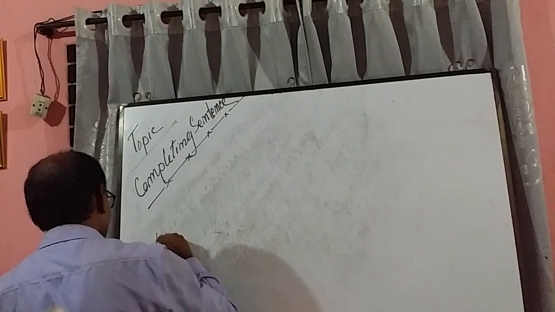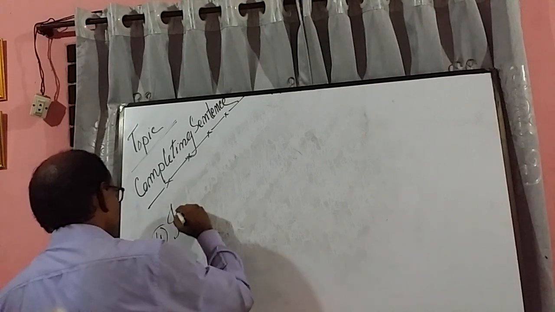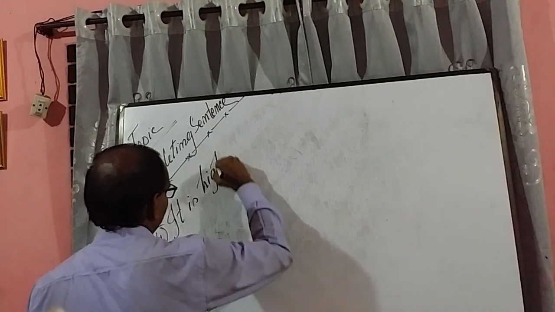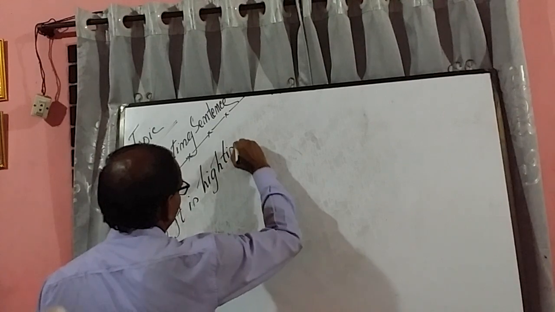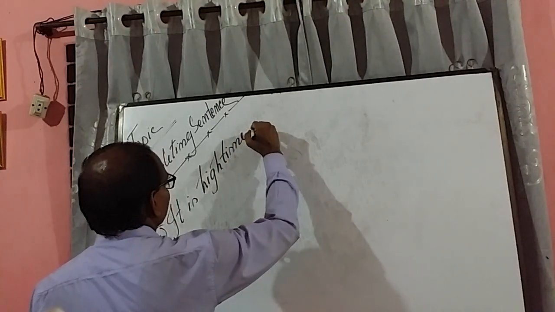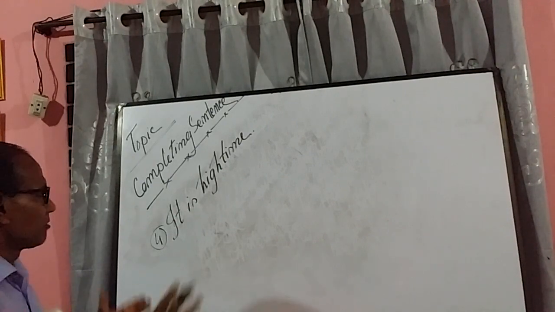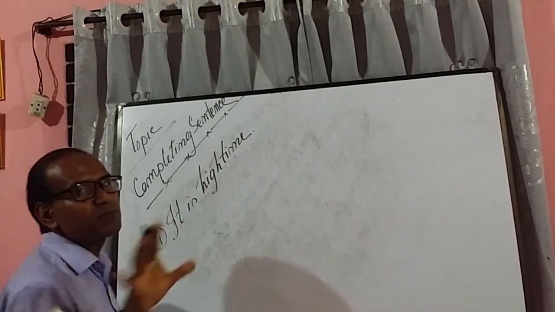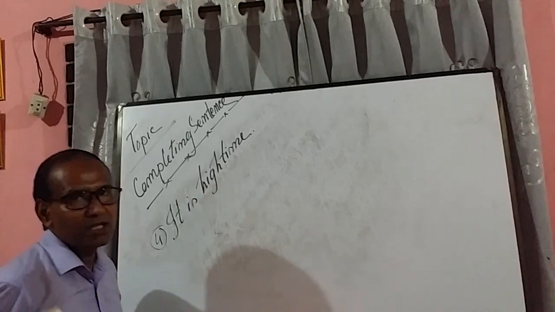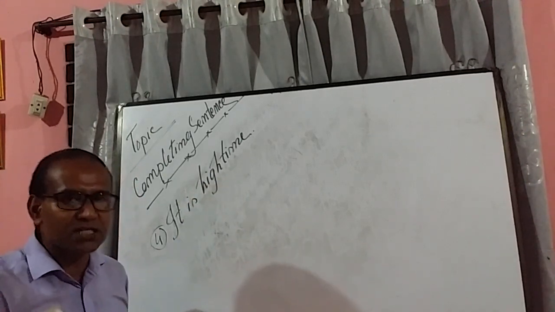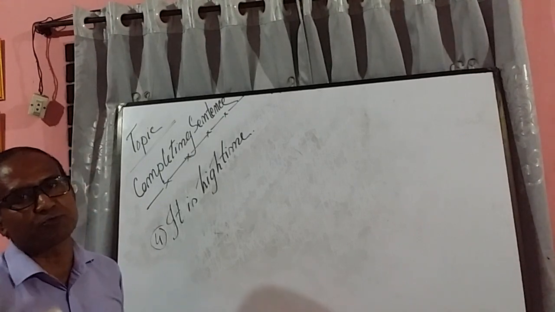Then rule 4, it is high time. If any sentence, or suppose a sentence, has started with it is high time, then what are you supposed to do? You have to make another sentence definitely in the past form.